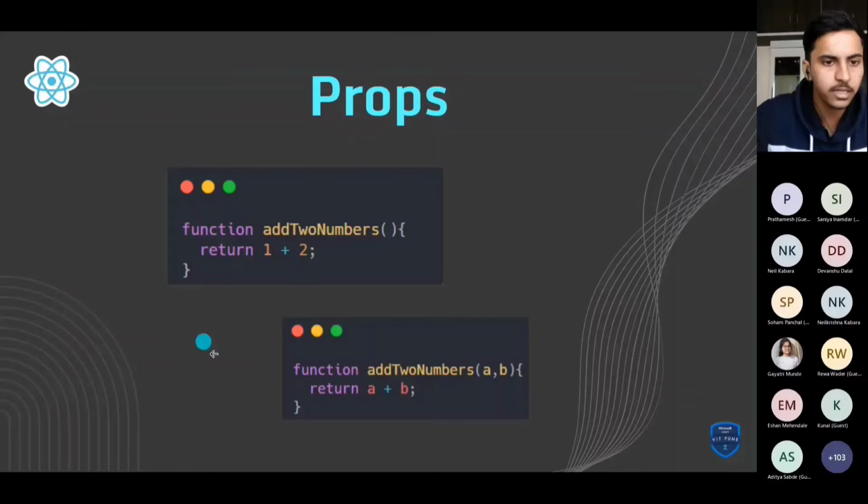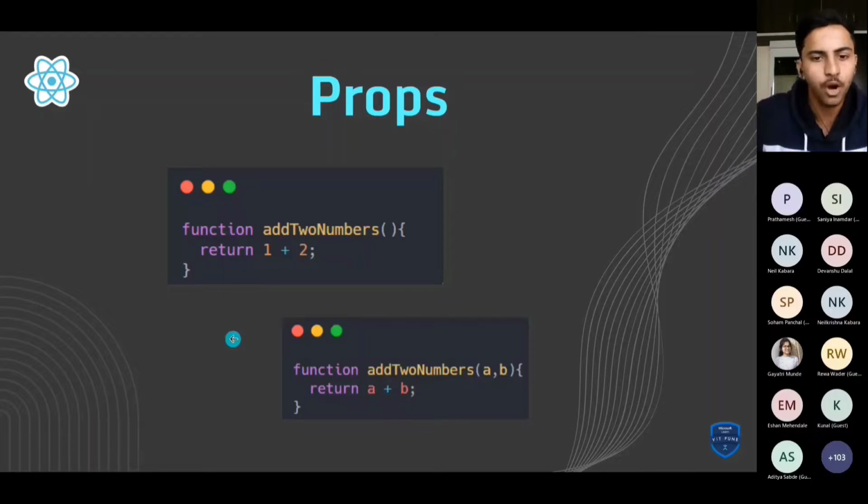So this is one function and this is the second function. Can anyone tell me what the flaw in this first function is? It doesn't have any parameters. So whenever I use this function, it always returns 3. The main purpose behind using a function is not fulfilled.